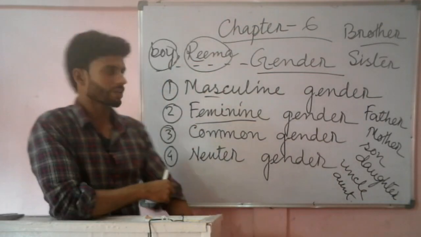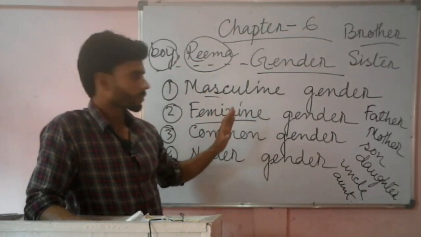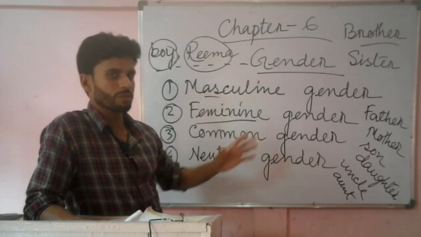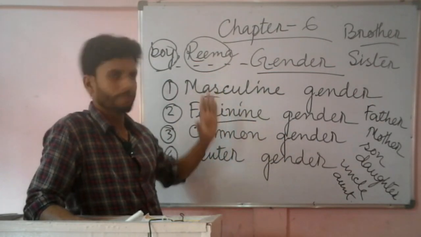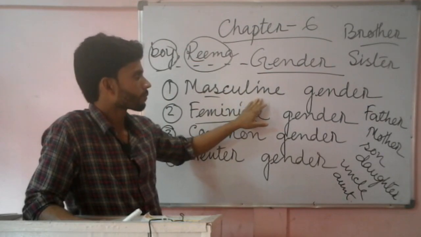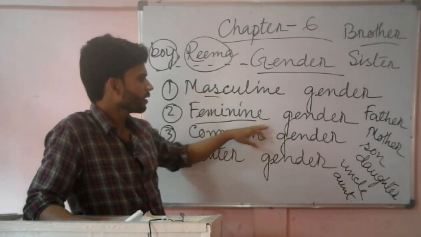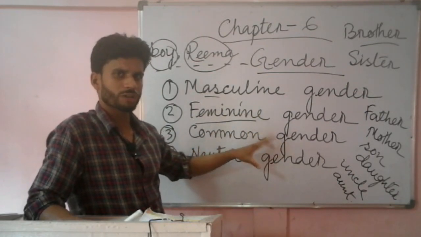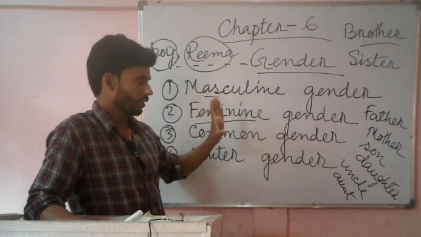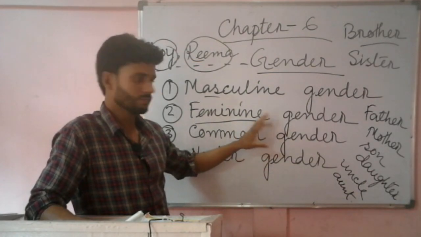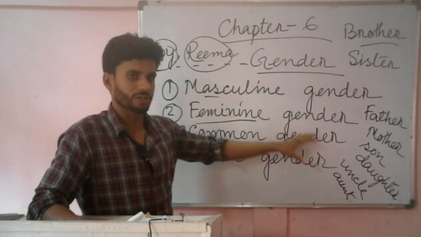So what I want to say is words or nouns or naming words which refer to a male come under masculine gender. And words or naming words or nouns which refer to a female are feminine genders.